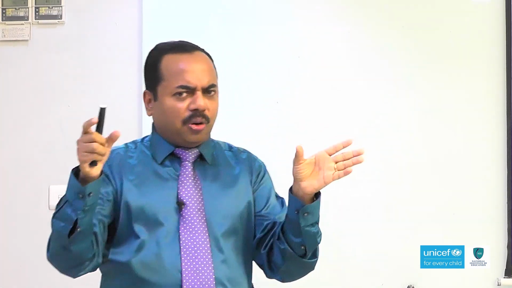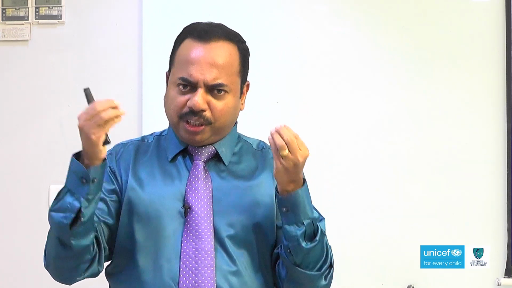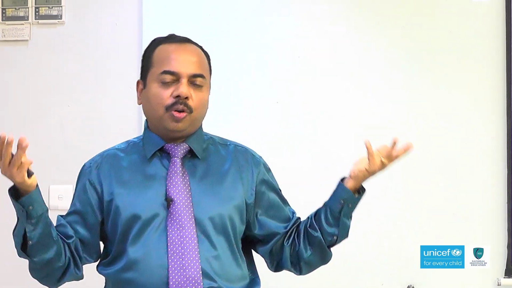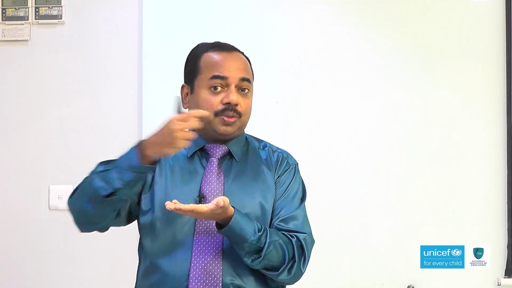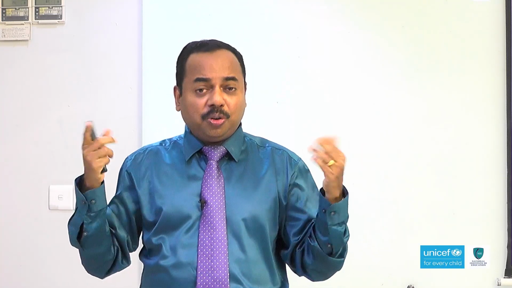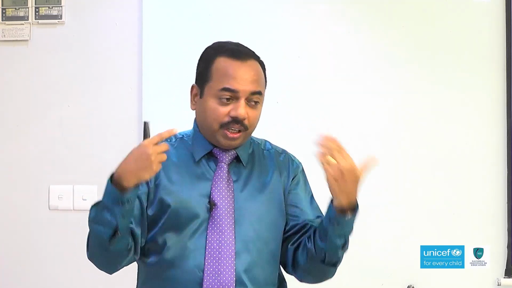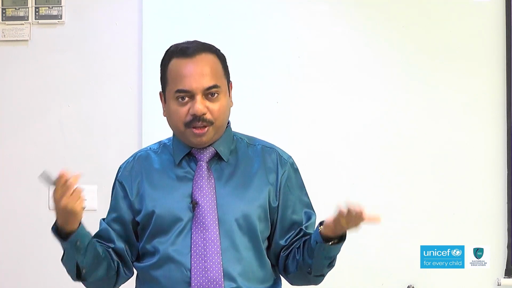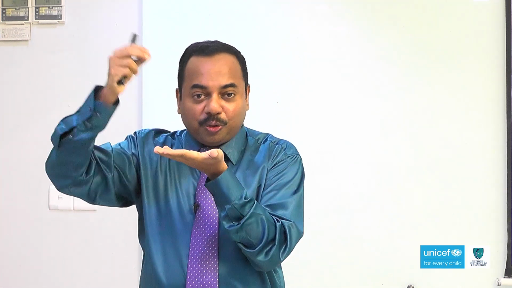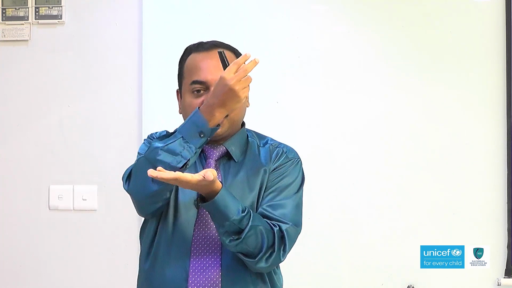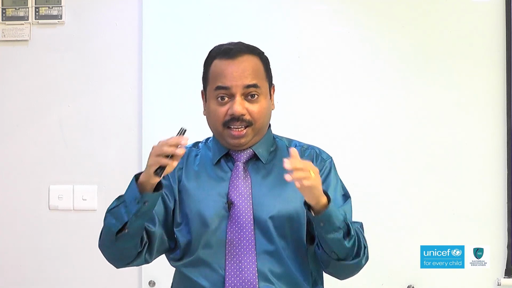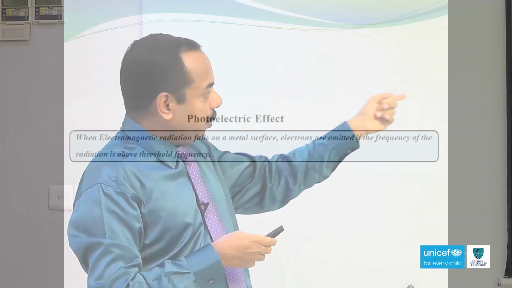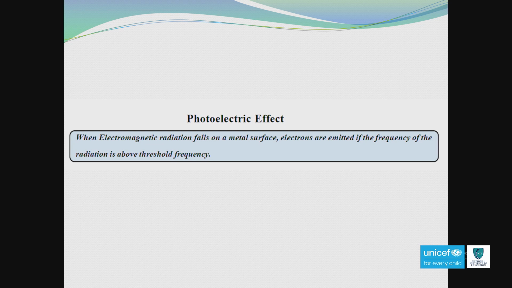Now, based on these terms, I mean threshold frequency or wavelength, how can we define photoelectric emission? Can we just say electrons are emitting from the metal surface when an electromagnetic radiation is falling? It does not make any sense. In terms of frequency or threshold frequency, how can we define it? Emission of electrons from the metal surface when the frequency of electromagnetic radiation is greater than the threshold frequency. So, this is the real definition of photoelectric emission.